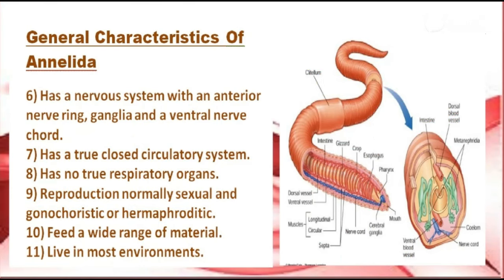Has a nervous system with an anterior nerve ring, ganglia and a ventral nerve cord. Has a true closed circulatory system. Has no true respiratory system. Reproduction normally sexual and gonochoristic and hermaphroditic. Feed on a wide range of materials. Live in most environments.